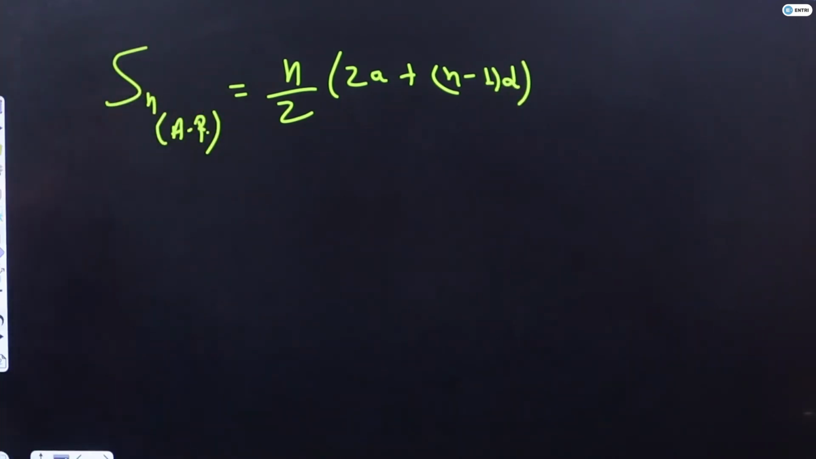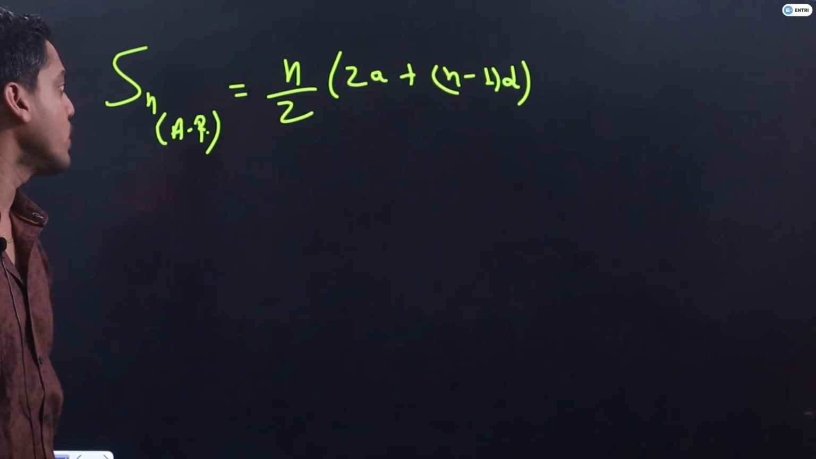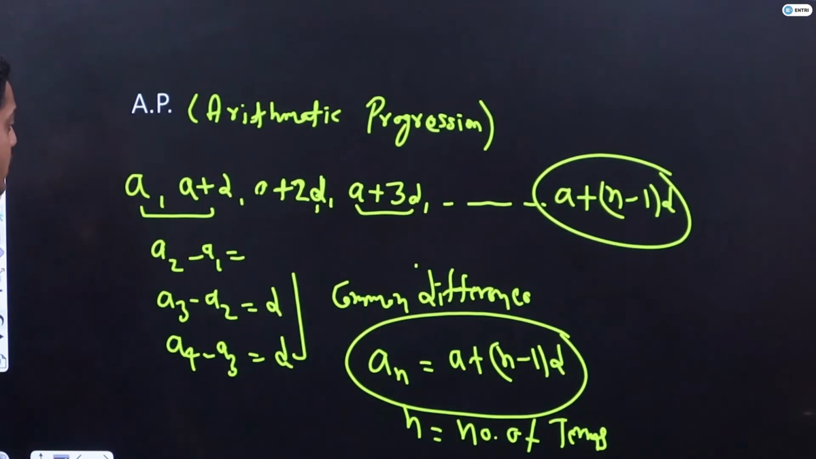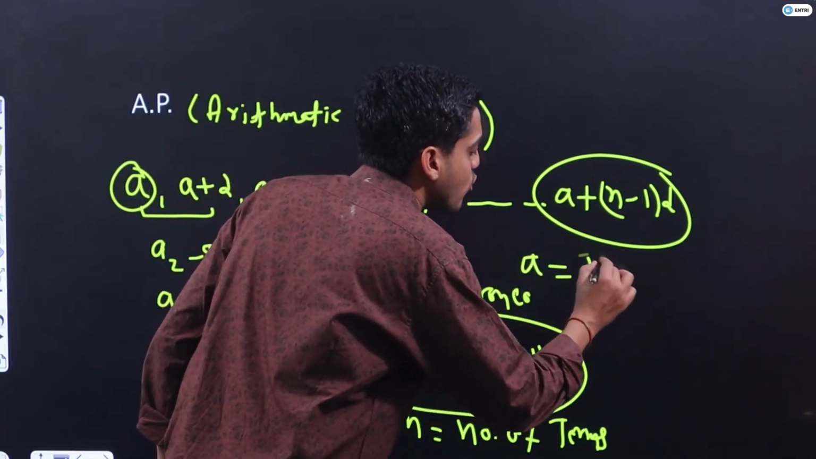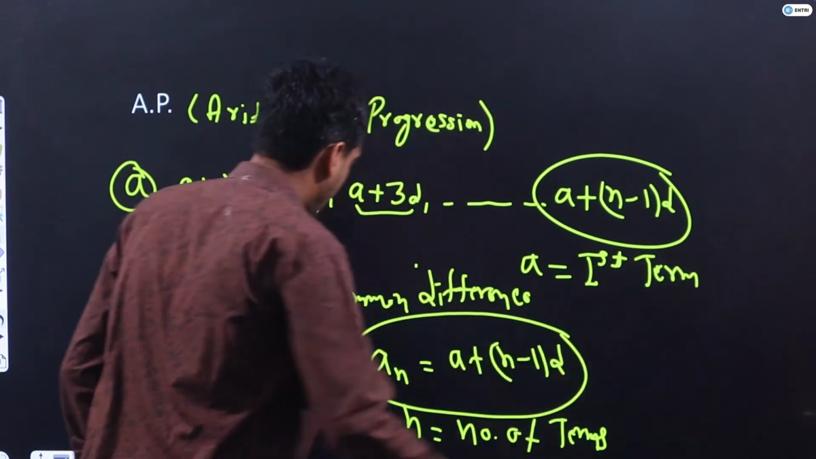It is the sum of n terms of an AP, n by 2 twice of A plus n minus 1 into D, where A is what guys? A is the first term, that we have missed here. A is always the first term. I hope it is clear guys.